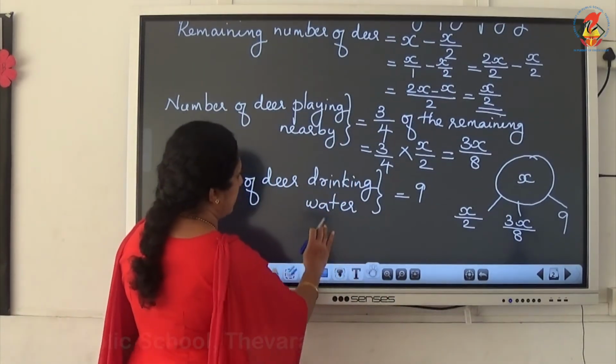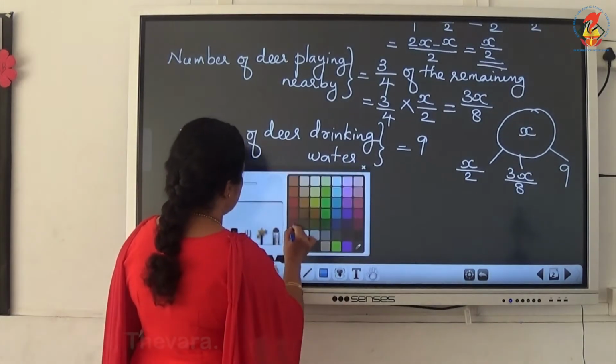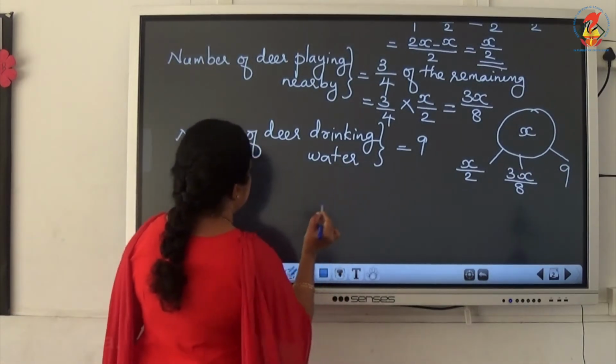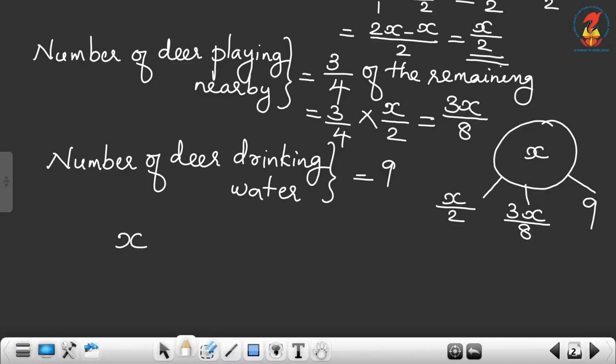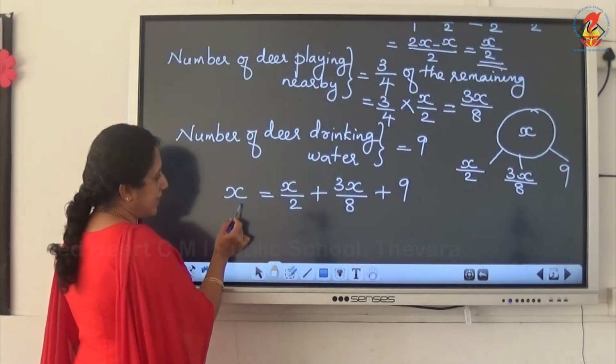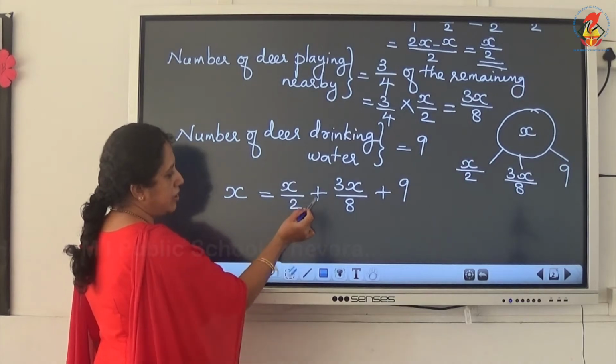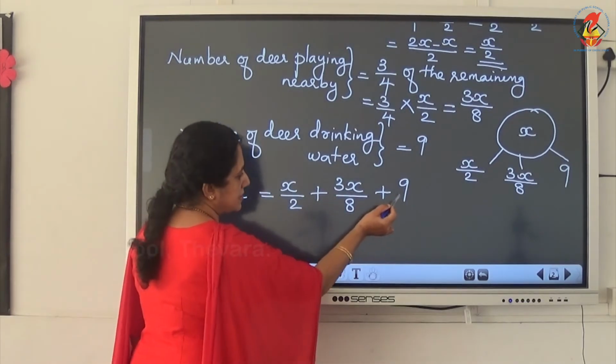So we can write the total number x, which is equal to the number of deer grazing in the field, that is x by 2, plus the number of deer playing nearby, that is 3x by 8, plus the number of deer drinking water from the pond, which is equal to 9. Therefore x is equal to x by 2 plus 3x by 8 plus 9.